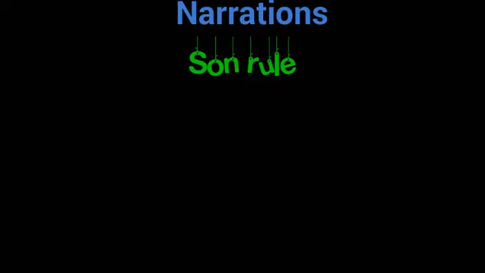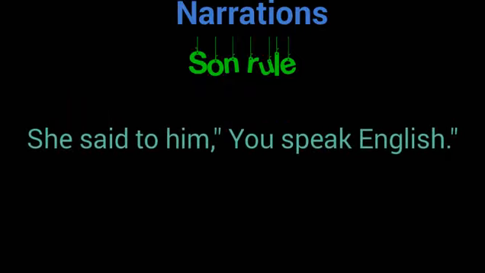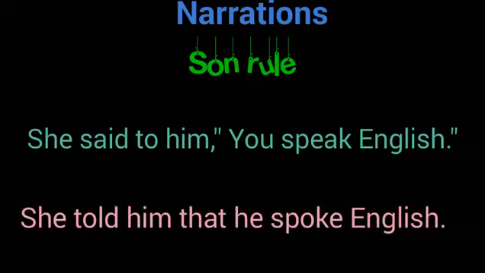Let's take another example to understand the Sun rules. She said to him, you speak English. This is a direct narration. If we change into indirect narration, then we will get the indirect narration: She told him that he spoke English.